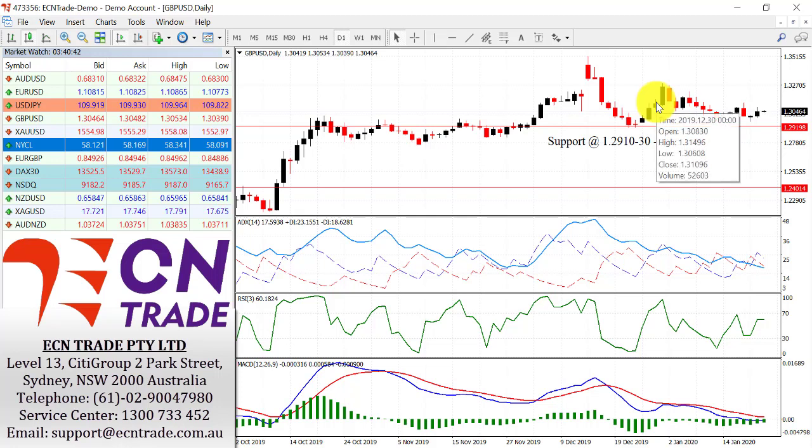However, if it does turn into an uncertainty to the Brexit, and with the Bank of England possibly cutting rates soon, could see further bias to the downside. Now, a break of 129.10 does expose the region down to 124.